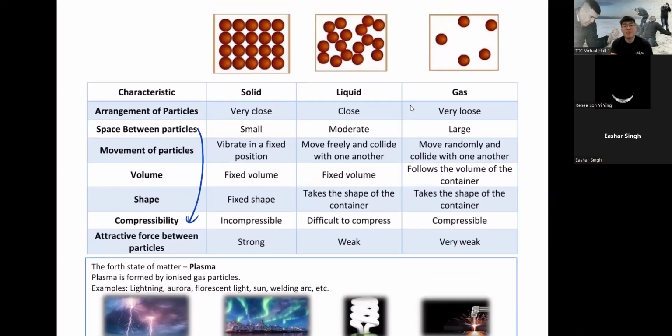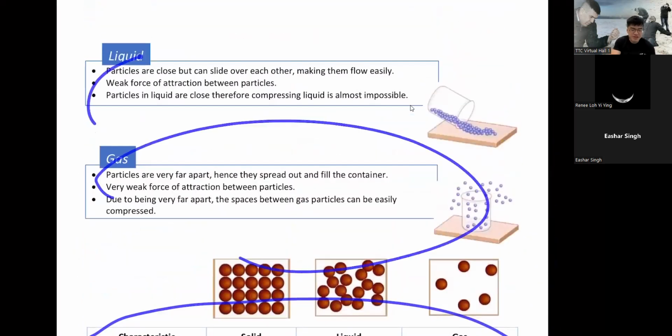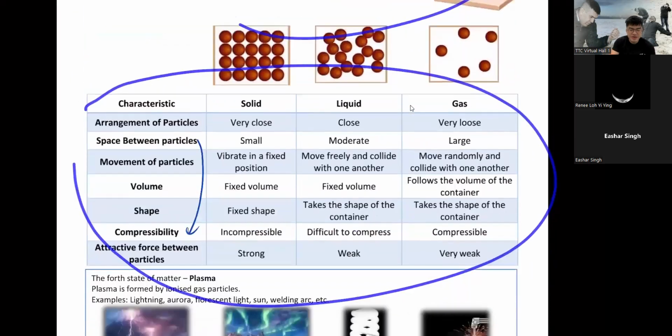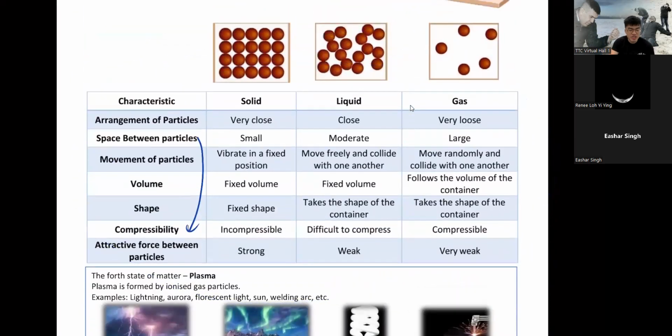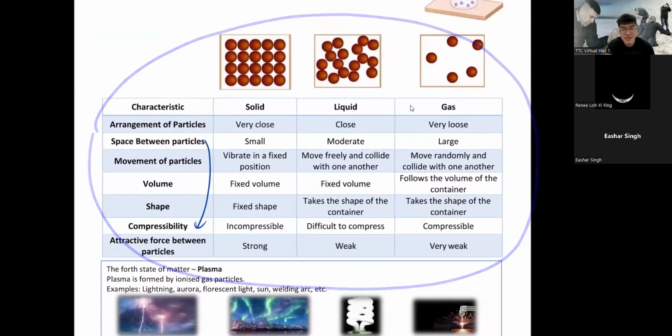All right, so for the exam, guys, you just need to read this one, because this is just a summary of these. I mean, you can read these up, but I already summarized everything for you in the table. So just memorize this table nicely. Okay, memorize this table nicely.